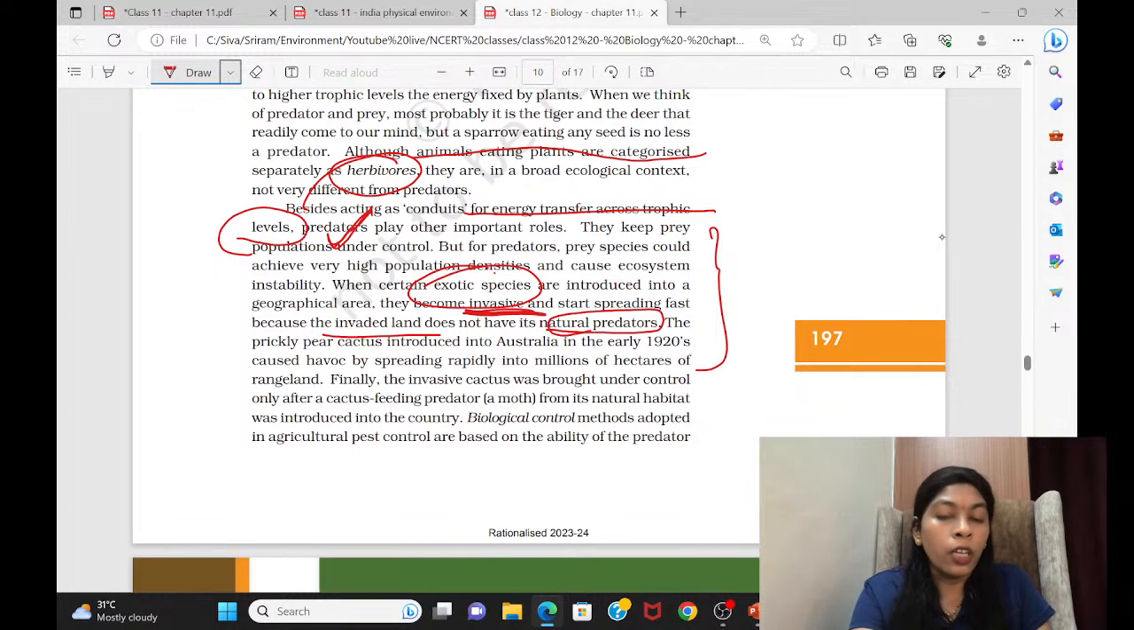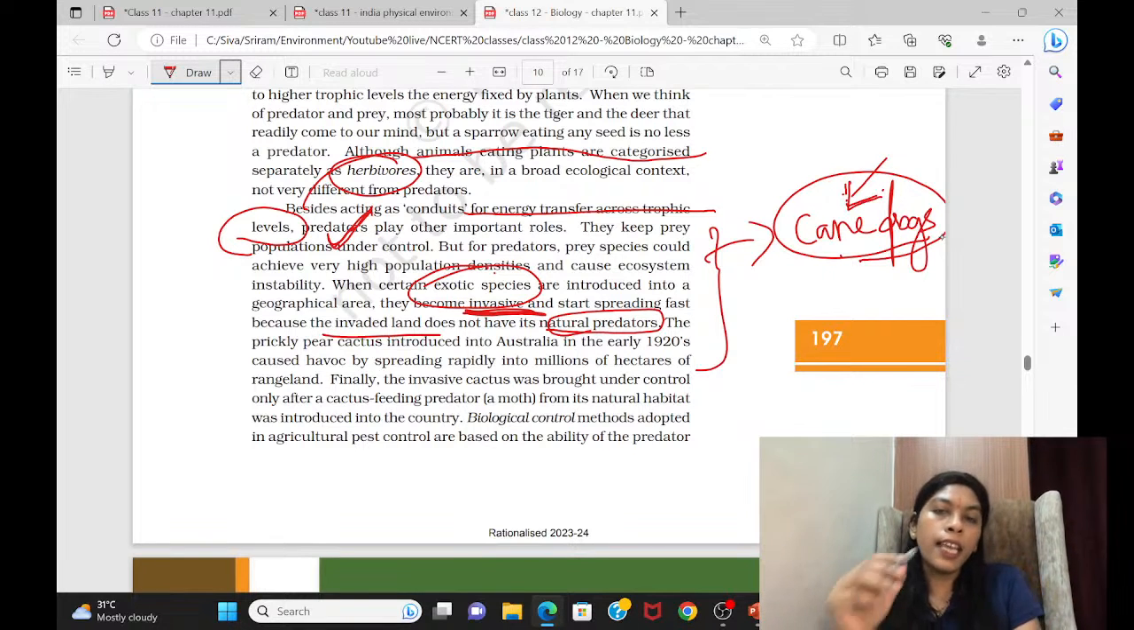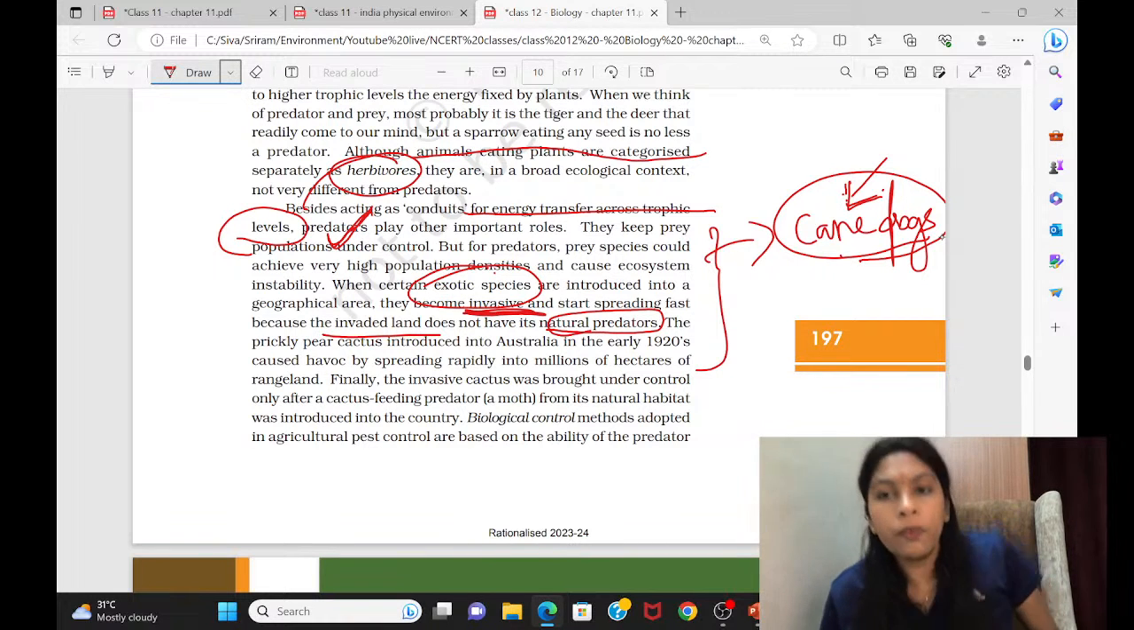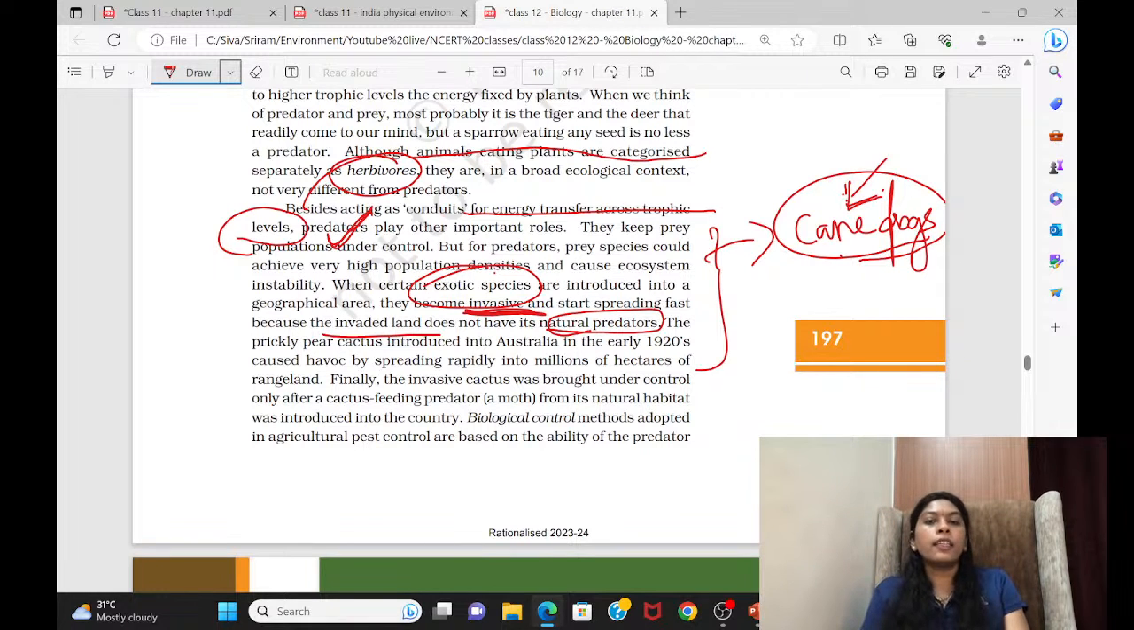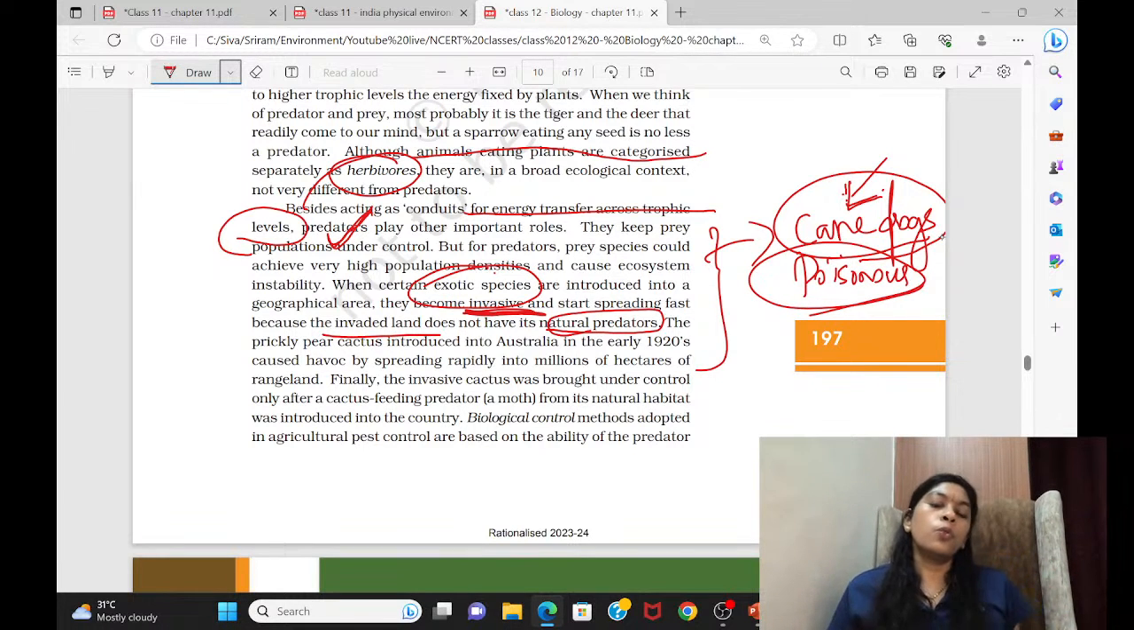For example, the cane toad was introduced by farmers to protect the sugarcane farms. But what happened? There is no predator for these cane toads. Usually snakes and other small carnivorous animals feed on frogs. But since this frog is poisonous, those who eat this frog will die. So who is going to touch it? So this became an invasive species.